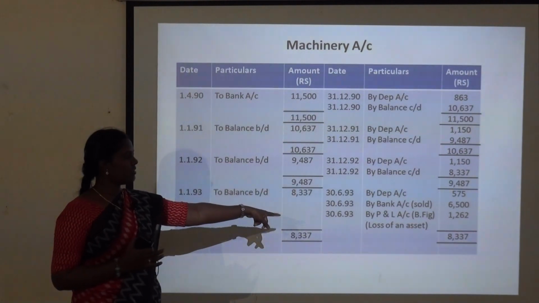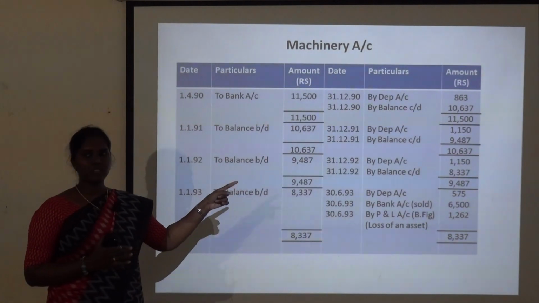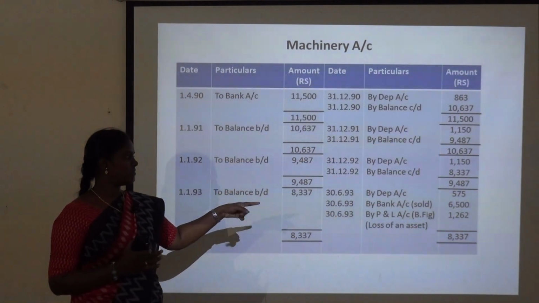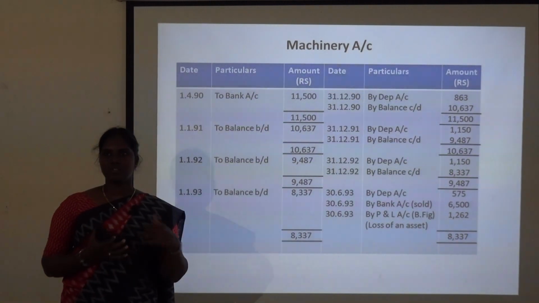Now in the last year, after posting the depreciation entry, we have to post the entry for sale and then the loss entry. So this is the ledger which has been prepared for this sum.